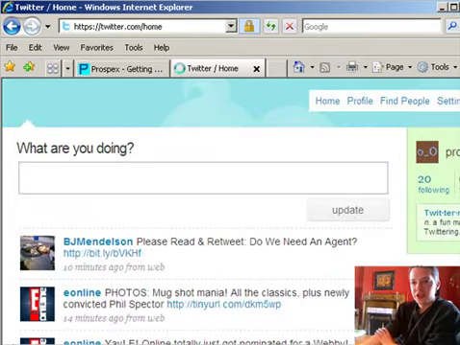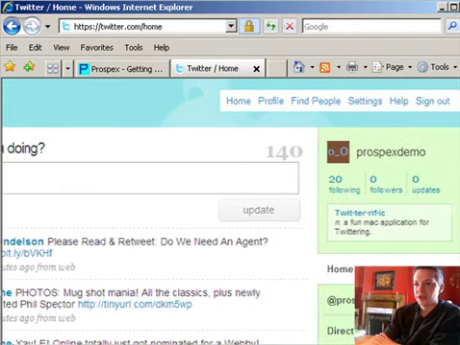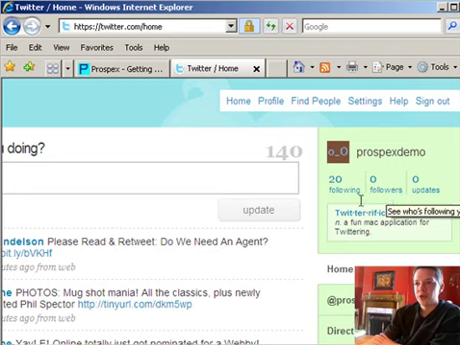Now, once you click either to follow those people, or if you click "not at this time," you're going to be taken to the main page. And you see here they've already set you up with following 20 people, so you can see your information over here. You haven't submitted any updates yet, nobody's following you yet, and you're following 20 people.